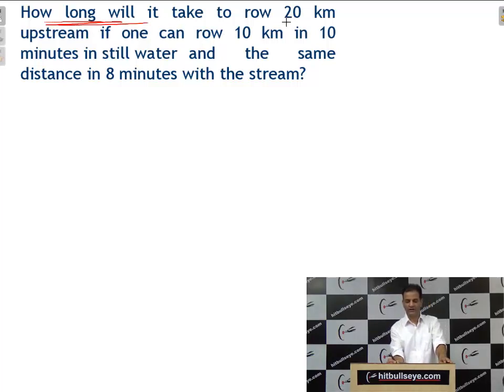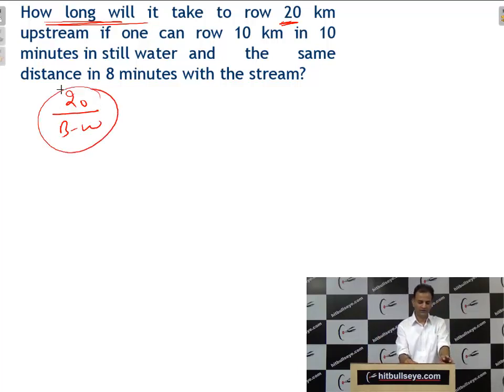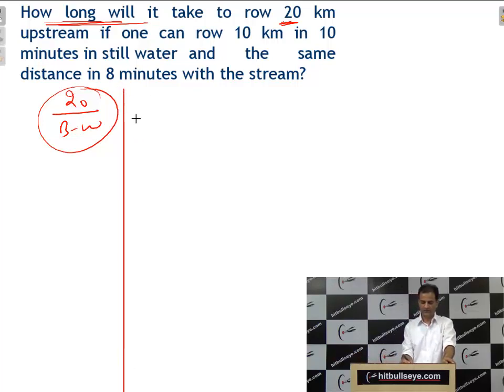km upstream, and he is asking how long for 20 km upstream. That means the question is asking 20 divided by B minus W. He is asking this thing, upstream, because distance by speed is time. If one can row 10 km in 10 minutes in still water. Now what is given, students? Given is 10 km in 10 minutes in still water.